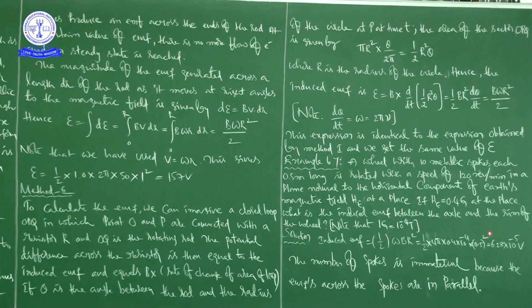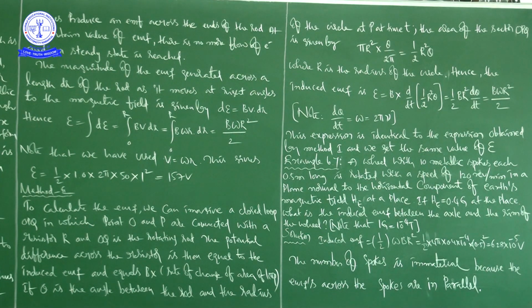But here, he is saying that this wheel, which has 10 metallic spokes each 0.5 meters long, is rotated with a speed of 120 revolutions per minute in a plane normal to the horizontal component of Earth's magnetic field HE at a place.